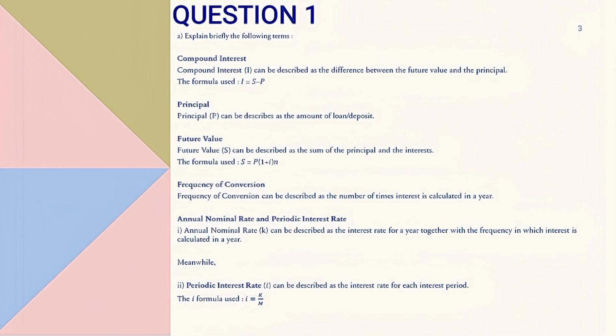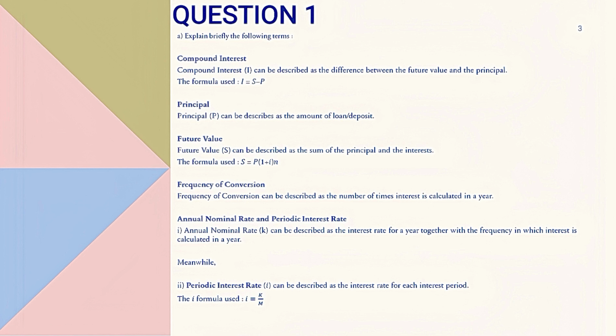Firstly, we will start with compound interest. As we have learned, compound interest is the difference between the future value and the principal. The formula used is I equals S minus P. Secondly, we will talk about principal. Principal can be described as the amount of loan or deposit.